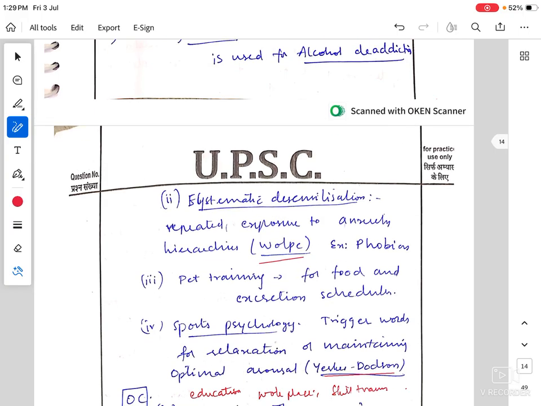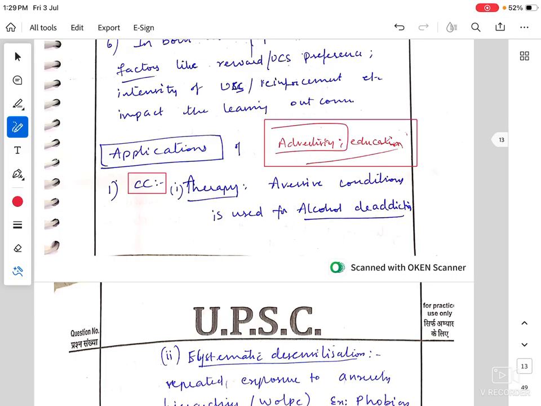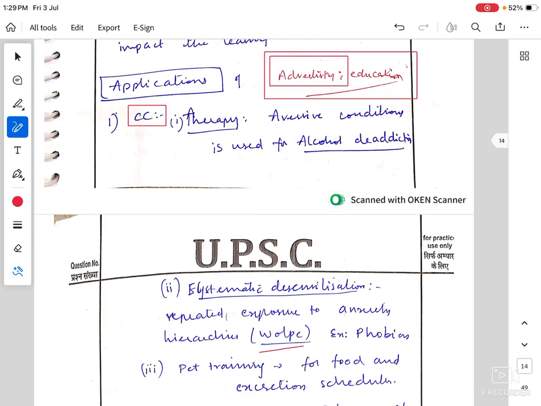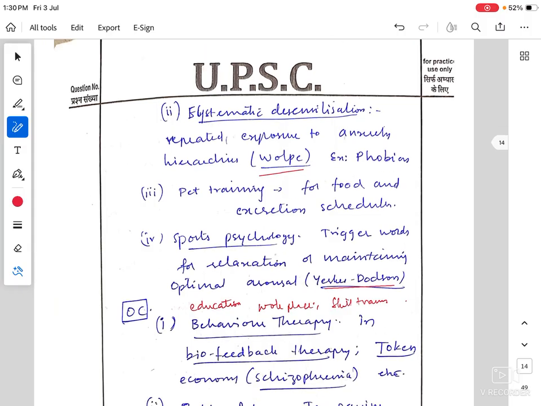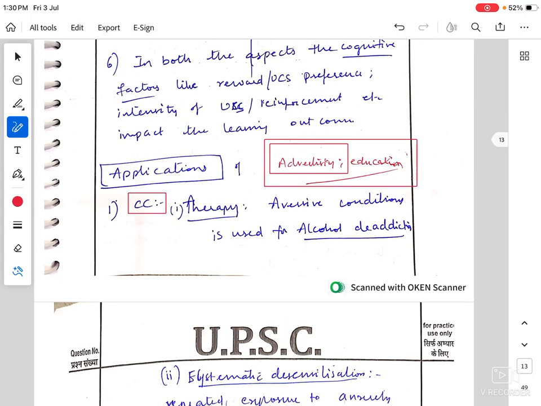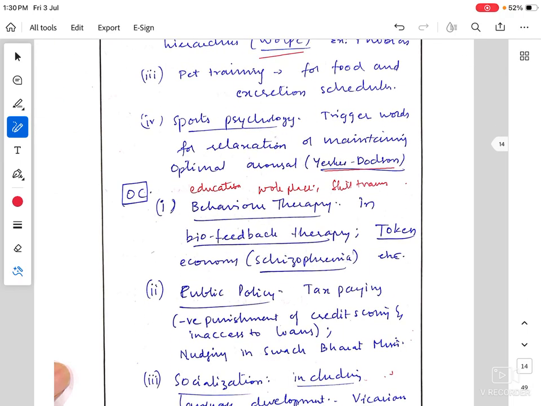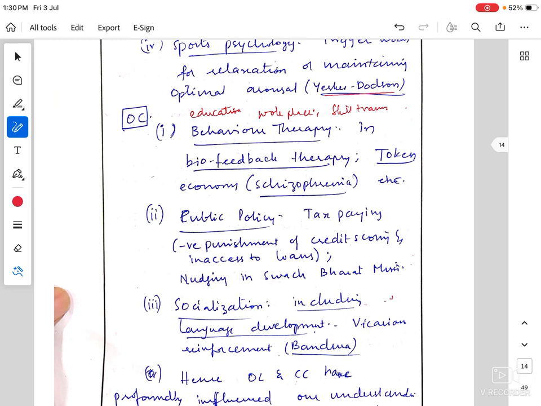So advertising also uses it. There is emotional conditioning, like even jewelry advertisements and cornflakes advertisements. There are a lot of cues placed in those advertisements to make the person recall that particular brand when they think of jewelry, they think of cornflakes or anything. So that's how it is used. These two are very good points which I have missed, but I have also mentioned the other points. So for operant conditioning, yes, we have therapy, and public policy, the tax payment.